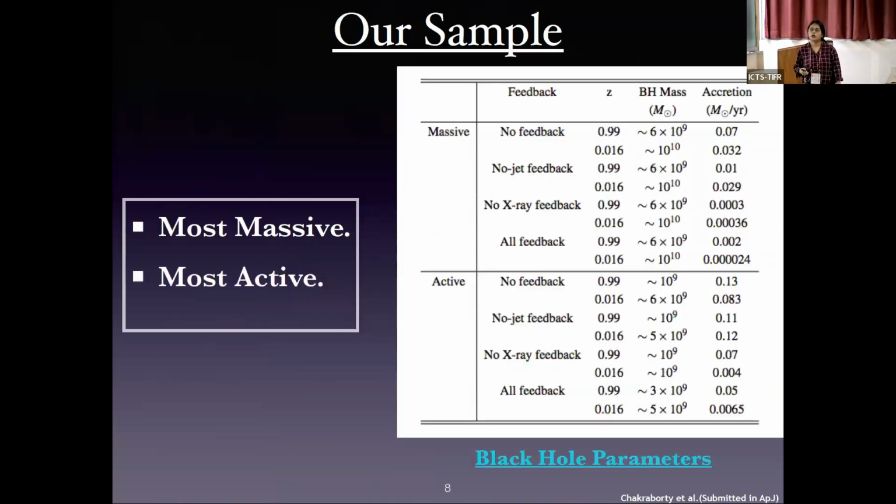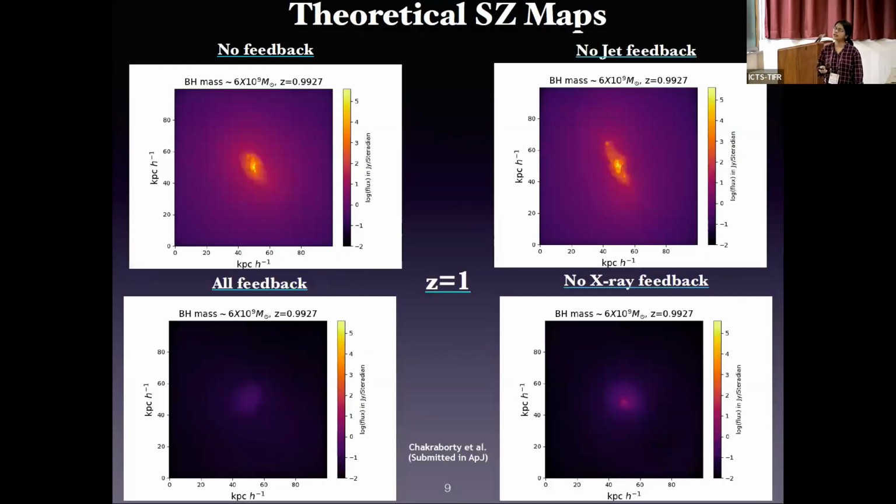For our work, we have selected 2 representative sets of black holes: one is the most massive, one is the most active. The most active is basically the most luminous one, because accretion rate is proportional to luminosity. On the right-hand side, we can see a table of the black hole parameters that we have used. But here I'm going to present the results only for the most massive ones.